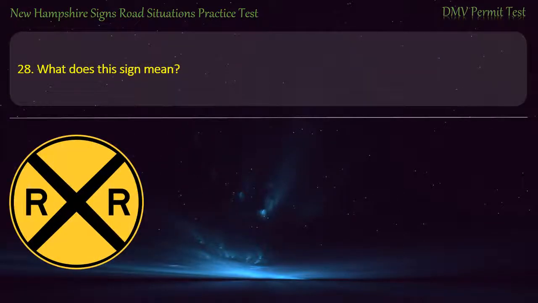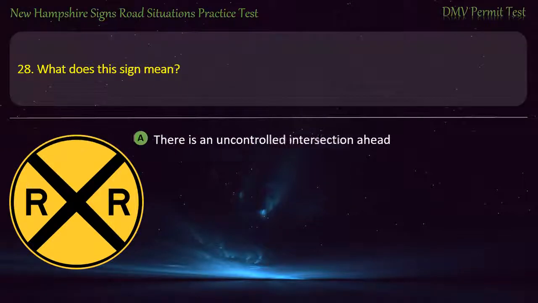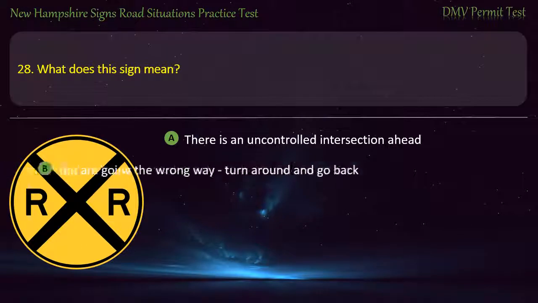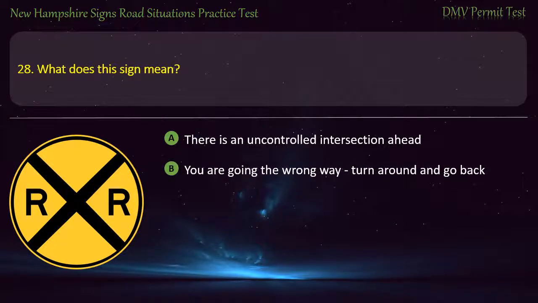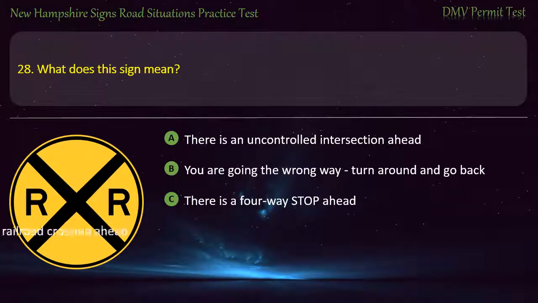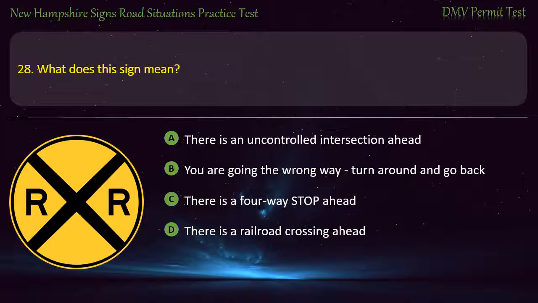Question 28. What does this sign mean? There is an uncontrolled intersection ahead. You are going the wrong way, turn around and go back. There is a 4-way stop ahead. There is a railroad crossing ahead. Answer. There is a railroad crossing ahead.